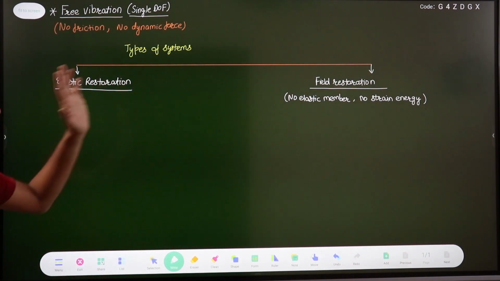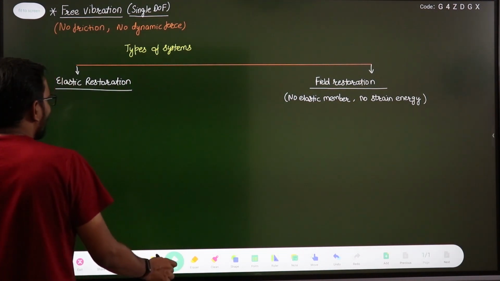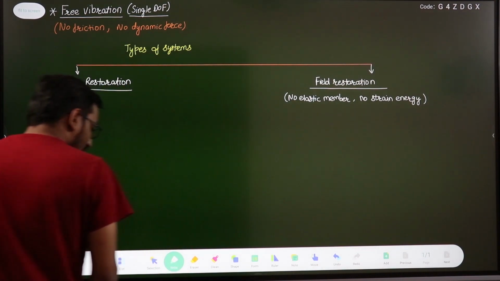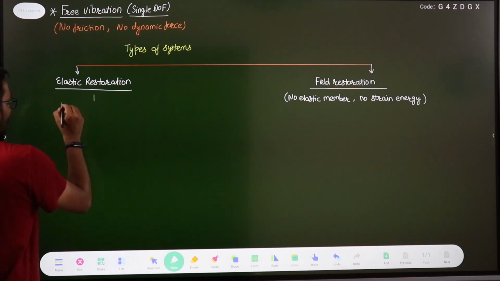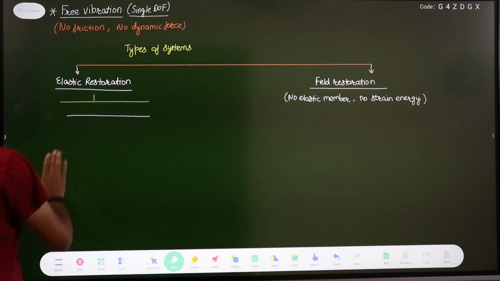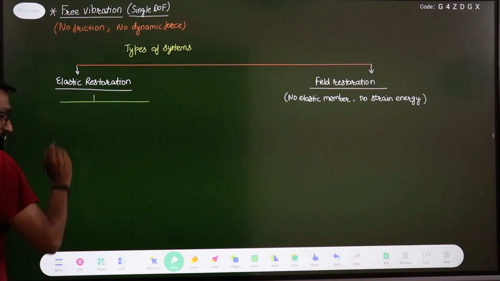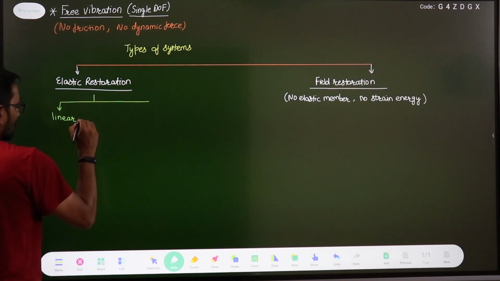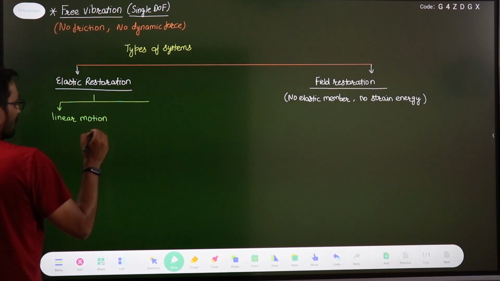So it is known as field restoration type of system. In the elastic restoration we have further two types. One is your linear motion. If the motion done by the system is your linear motion, then this is the linear motion case, right?